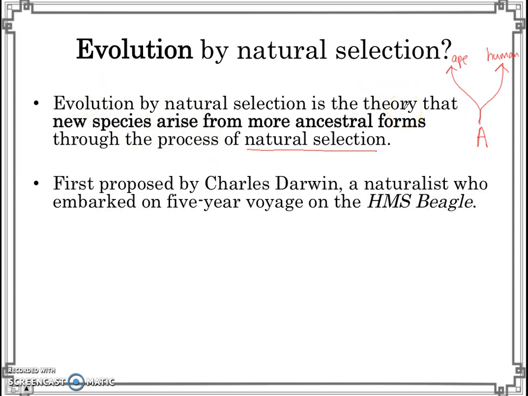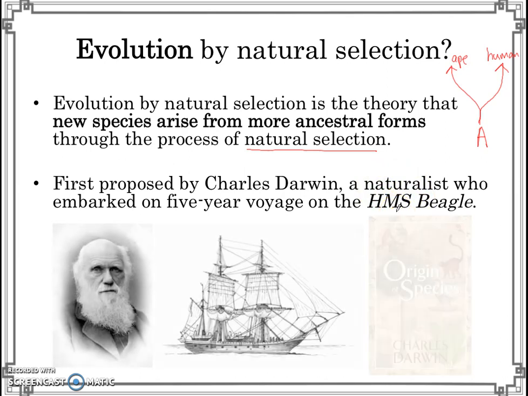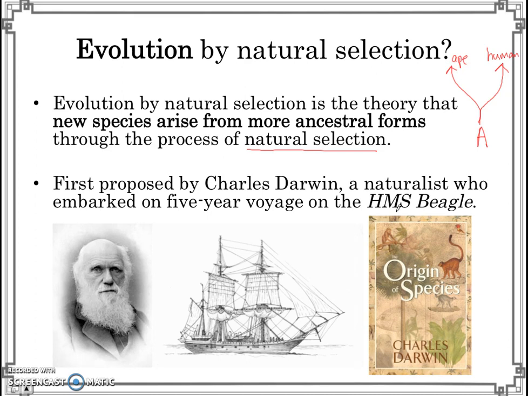Okay, and this theory was actually first proposed by Charles Darwin, the same guy, when he went on this voyage in the ship, the Beagle. Right, so here's Darwin, here's his ship. And he wrote a book called The Origin of Species. It's a very famous book, where he explores this theory of how new species originate, so how new species can arise from more ancestral forms.